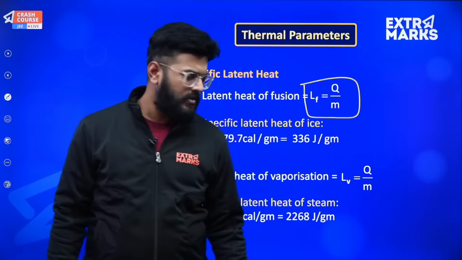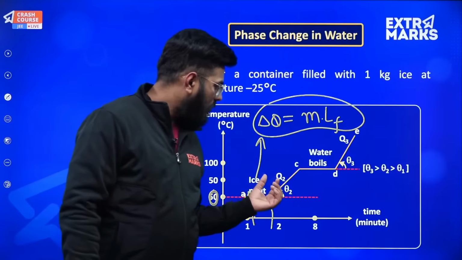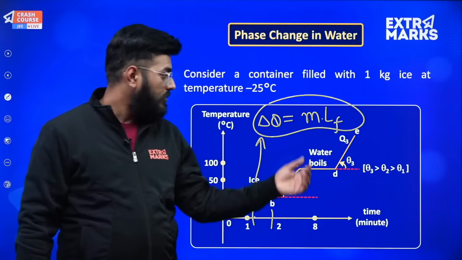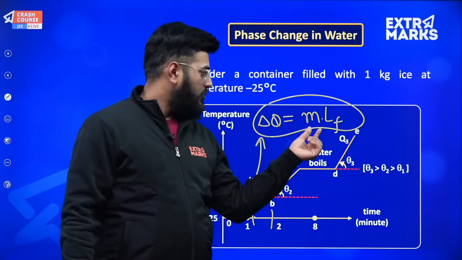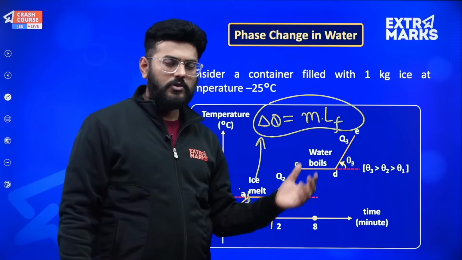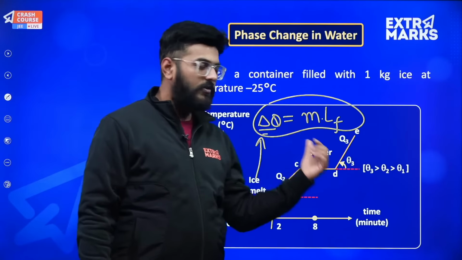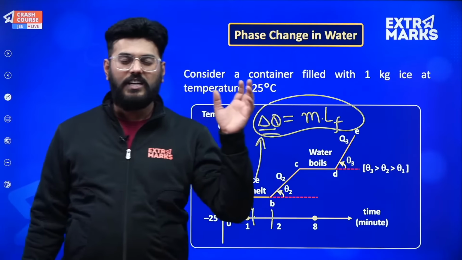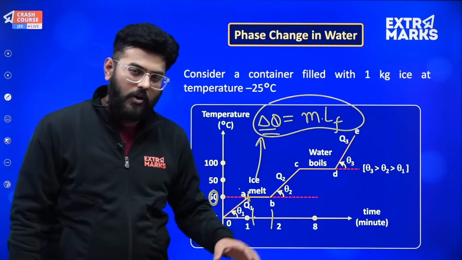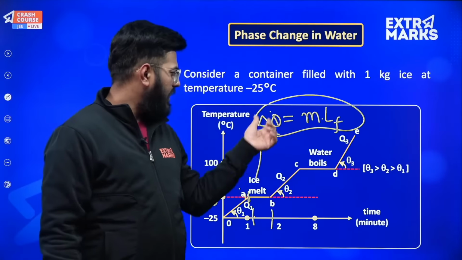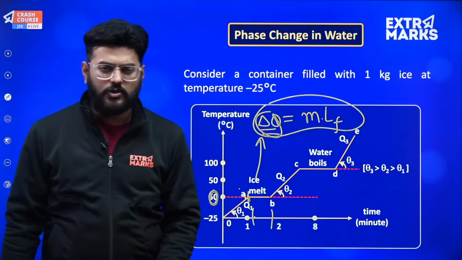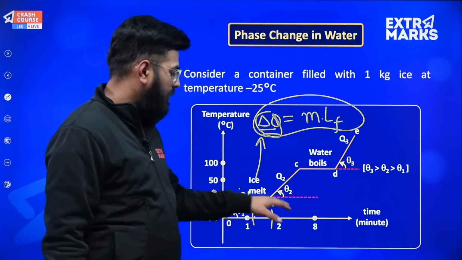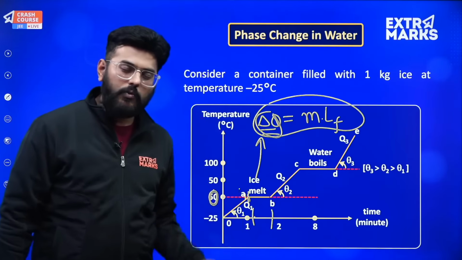So let's suppose m amount of ice over here gets melted into water. How much energy would we have provided? For m, suppose 50 gram of ice got converted into water, that means delta Q amount of energy would have been required. Okay. If I want to convert 10 gram or 25 gram of ice into water, then obviously I can very well calculate the amount of energy which should be provided to that ice. Okay. So this kind of thing occurs over here between point A to B,